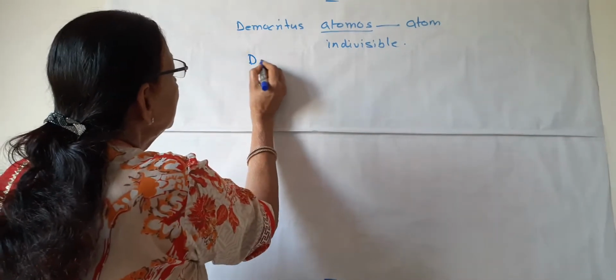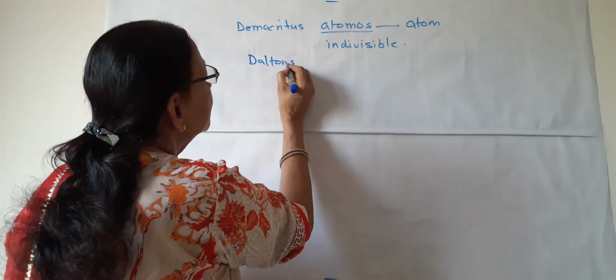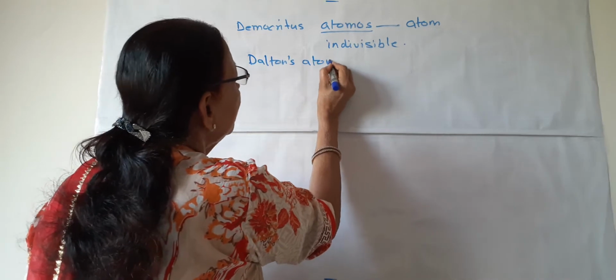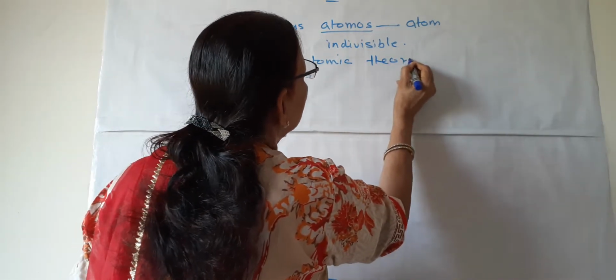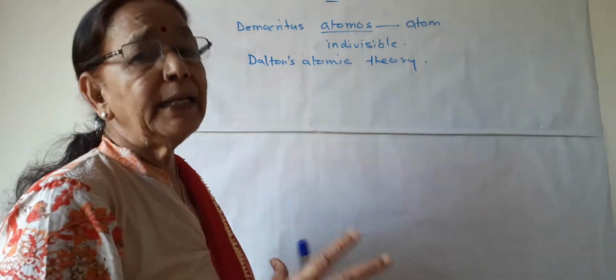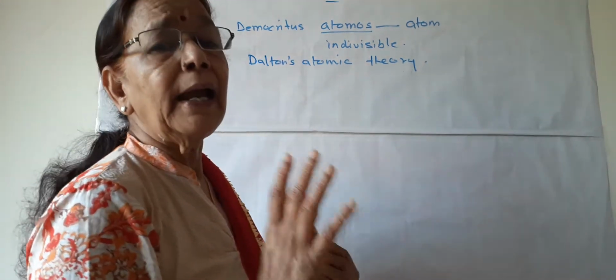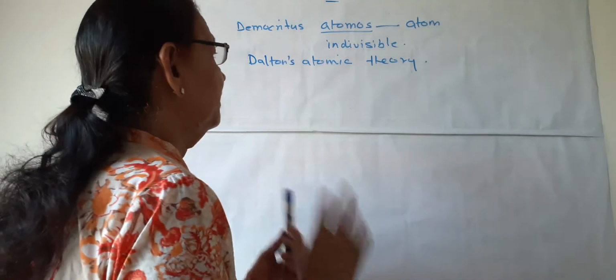Later Dalton put forward his theory, Dalton's atomic theory, and he also suggested that atoms cannot be divided further. They are indivisible particles and are constituents of matter.